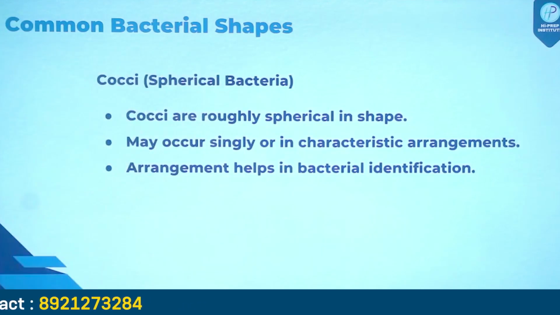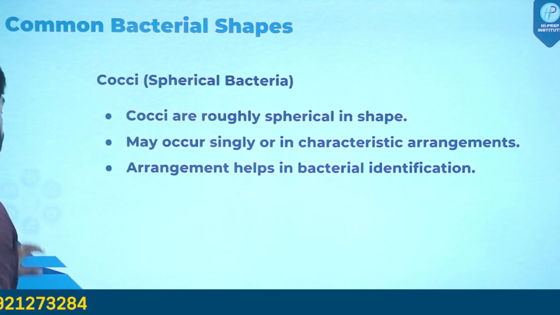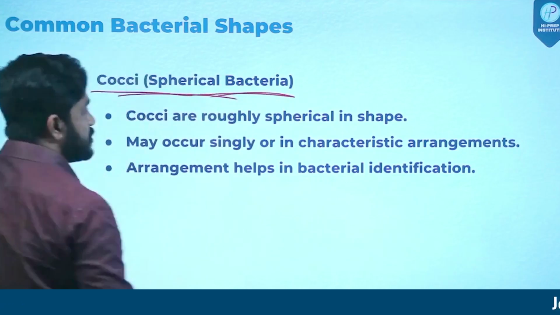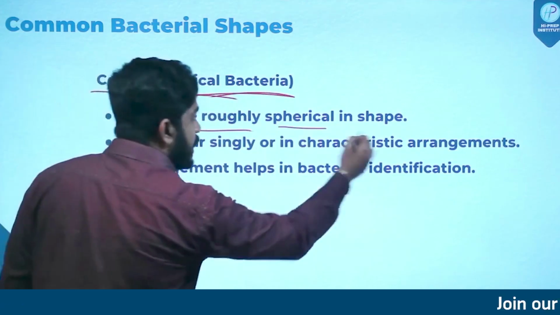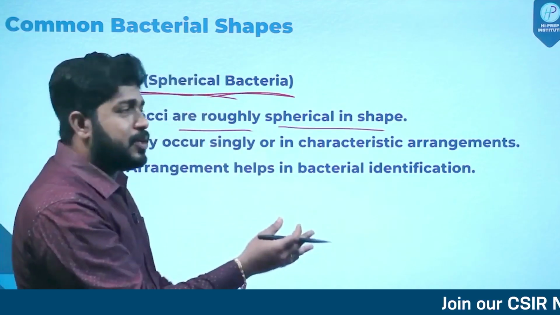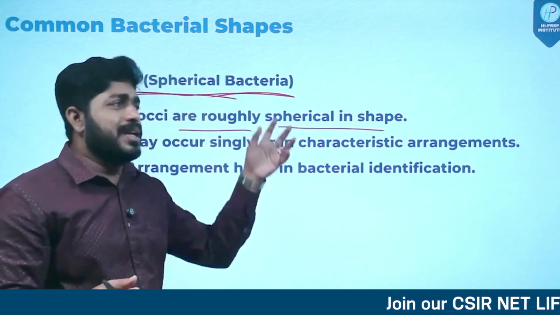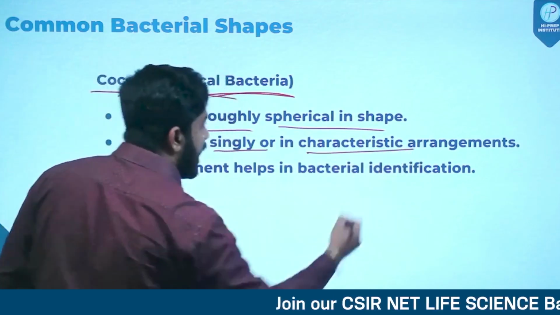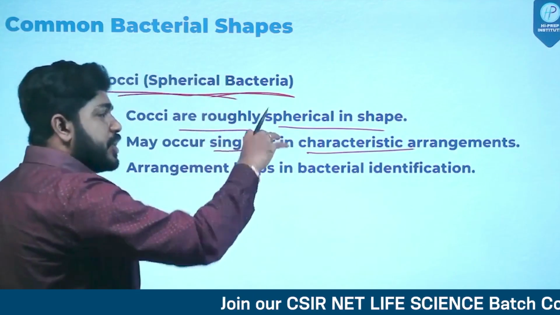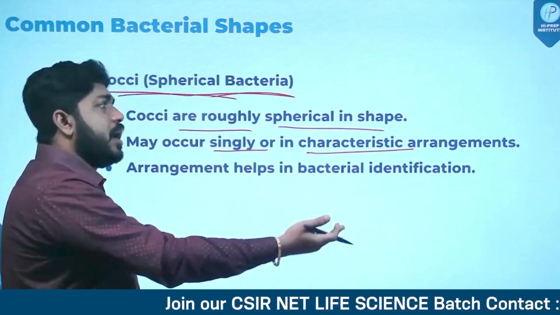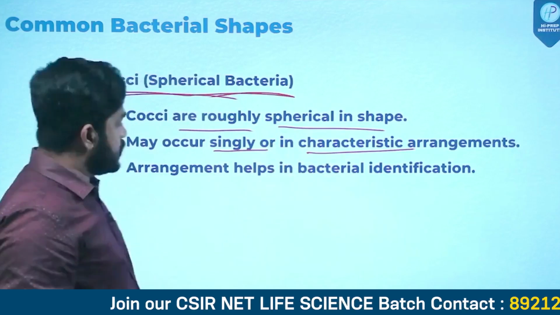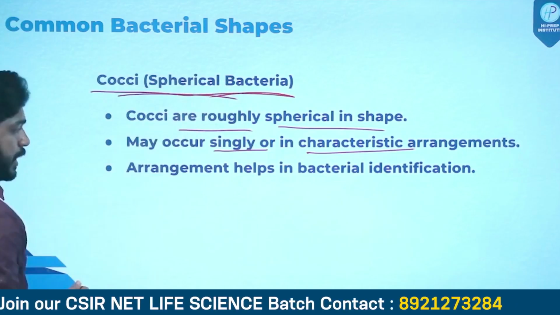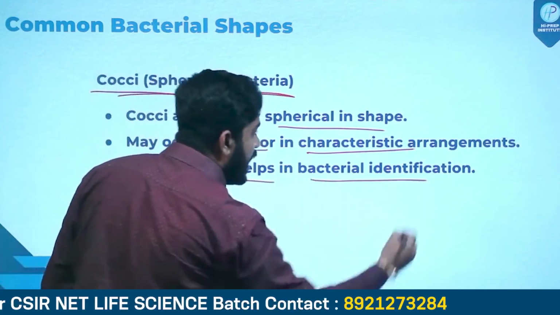So let us start. The first shape which you have already studied is cocci, or spherical bacteria. Cocci are roughly spherical in shape. See, roughly. You cannot say that it's a perfect sphere, but it is roughly spherical in shape. They may occur singly or in characteristic arrangements. They can occur as a single existence or they can combine together to form different kinds of structures. But their individual cell shape is roughly spherical. And the arrangement helps in bacterial identification.